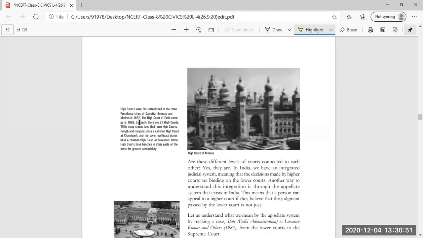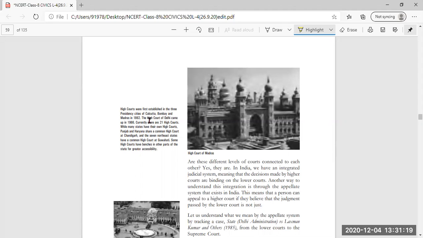And this you have already known when we were reading the history lessons. So the three presidency cities at that time were Calcutta, Bombay, and Madras. And it was established in 1862. So when was this High Court established? It was established in 1862.